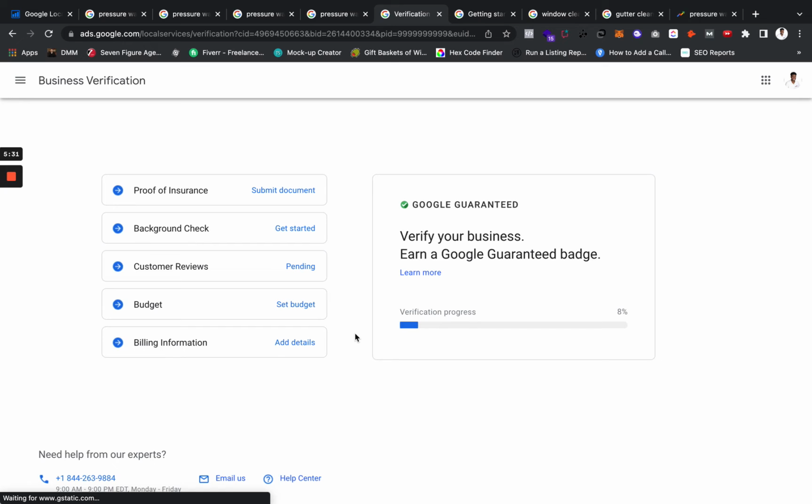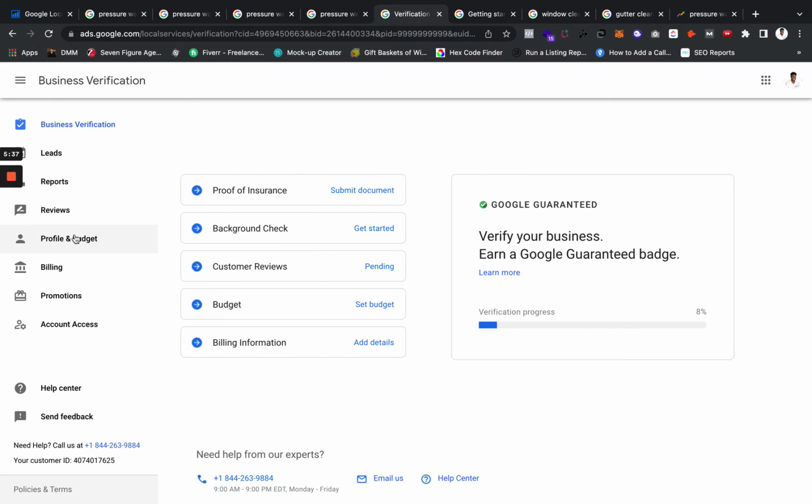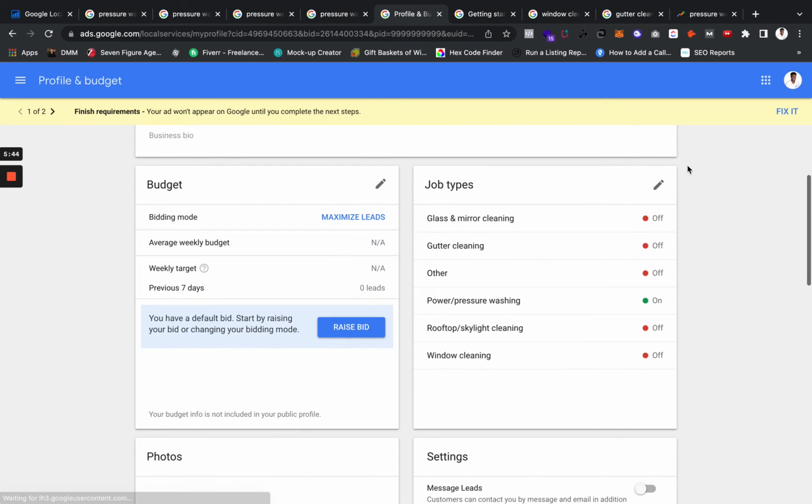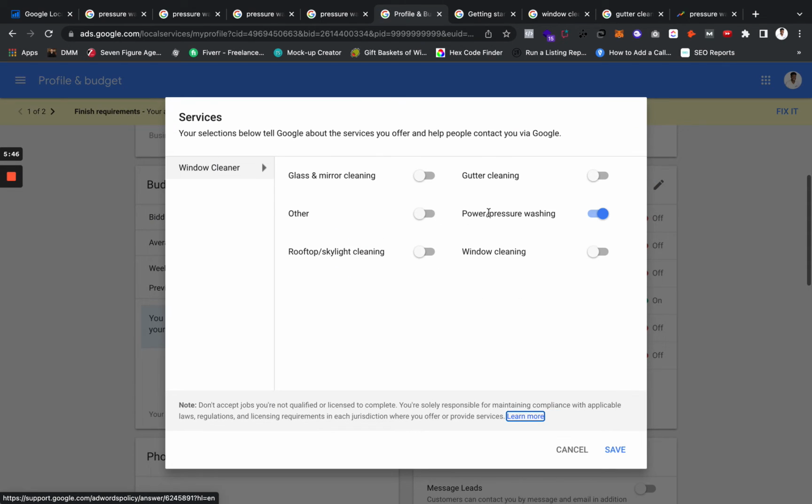So this is the screen that you'll see whenever you're in local service ads, right? You'll see all of this stuff, you know? But what you'll do is you'll go down to your profile and budget, right? So once you go down to profile and budget, you'll be able to see the job types. So right here is where you'll be able to check which ones you want to do. So under the window cleaning category, they have roof cleaning, right? They have gutter cleaning. They have window cleaning. They have pressure washing. They have glass and mirror cleaning.